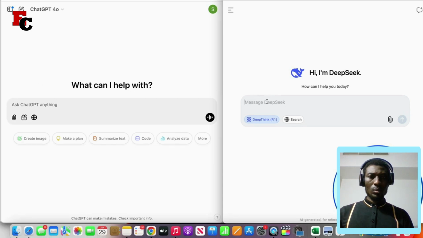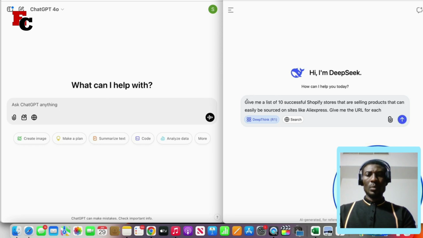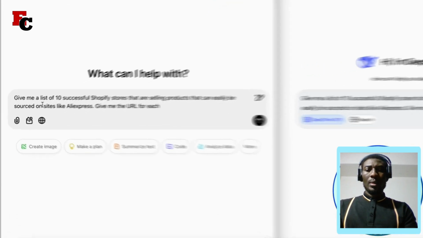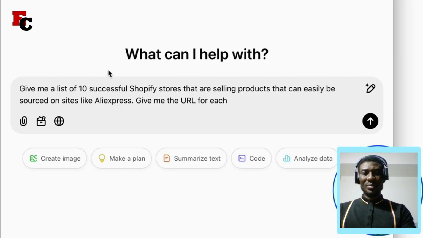So what I'm going to do is just paste the exact prompt into both. I'm just going to type in this prompt and then I'm going to put the exact one over here. And all I'm saying is that I want it to give me 10 successful Shopify stores that are selling products that can easily be found or sourced on sites like AliExpress. And I want it to give me the URL for each. Of course, from this information, we're going to be able to go away, see exactly what products they're selling, see how much money they're making, and replicate them.